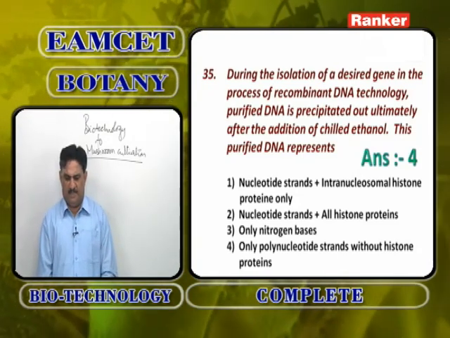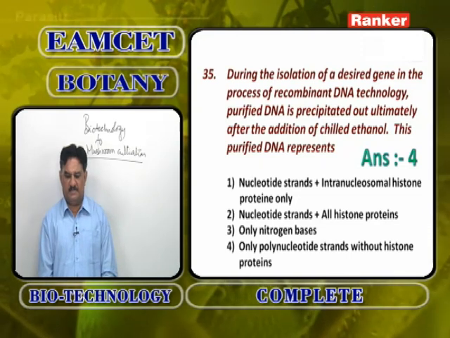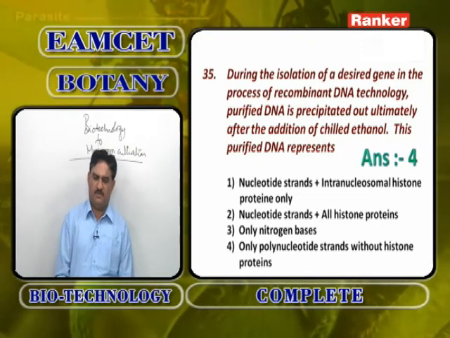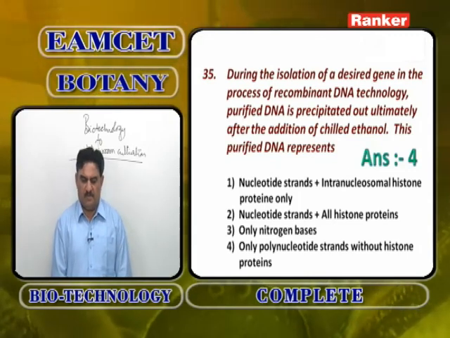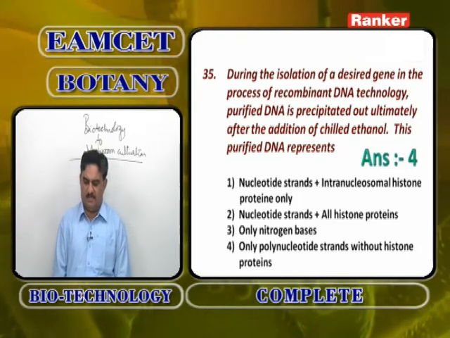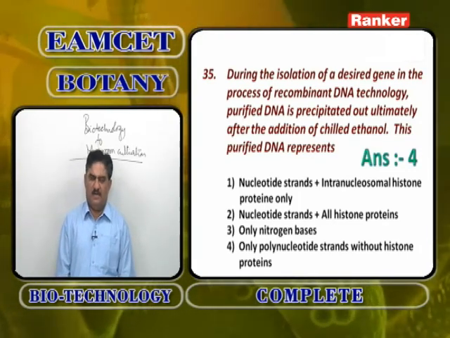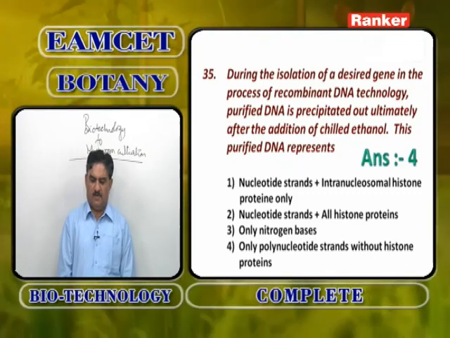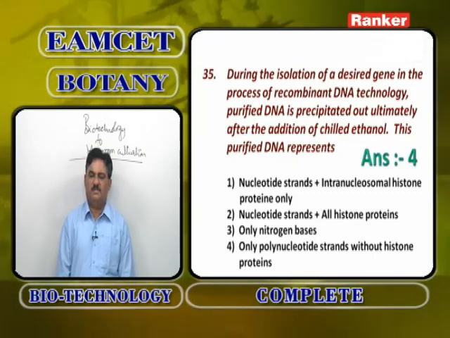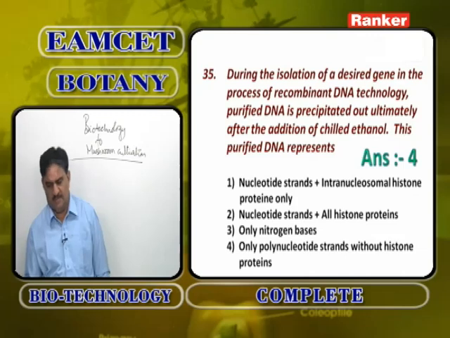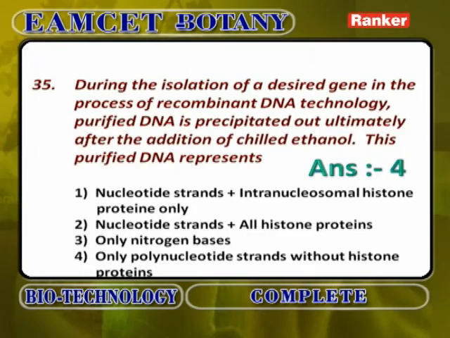This purified DNA represents nucleotide strands plus intranucleosomal histone proteins only, wrong. Nucleotide strands, all histone proteins, wrong. Only nitrogen base is wrong. Only polynucleotide strands without histone proteins is correct. So, the fourth option is correct.